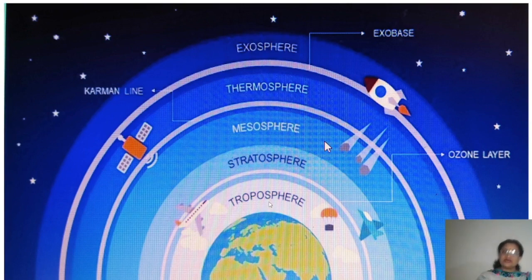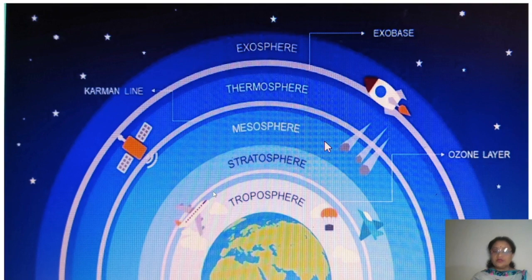The first layer which we get very close to the earth's surface is the troposphere. Here at present we are inhaling oxygen and we are present here on the earth's surface. So the air which is surrounding us, this entire air is of which layer? It belongs to the troposphere of the atmosphere.